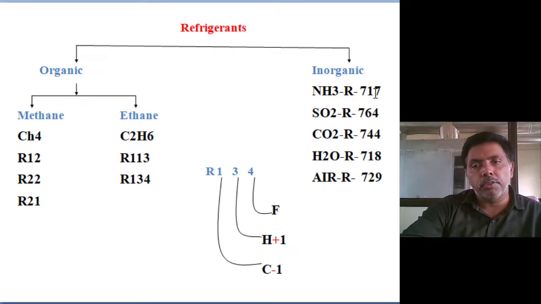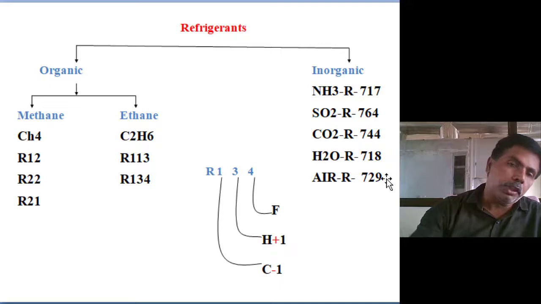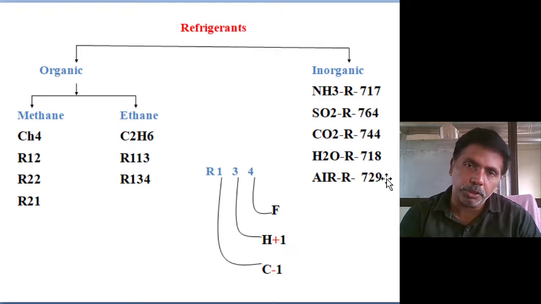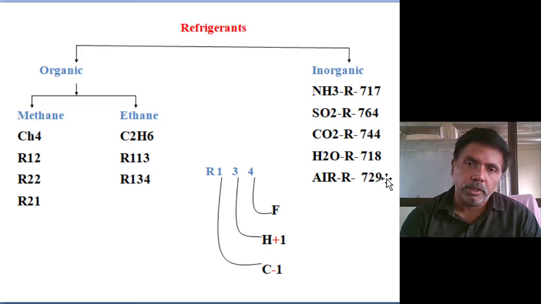Suppose R717: 7 is inorganic, 17 is ammonia. R764: 7 is inorganic, 64 is SO2 molecular weight. 44 is carbon dioxide molecular weight. 18 is H2O molecular weight. Air is 29, the molecular weight of air. So 7 is the start. Inorganic means there is no carbon-hydrogen bonding. Whatever refrigerant gases we are using, the next two digits are the molecular weight.